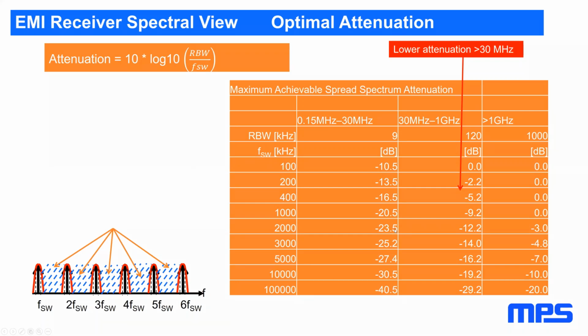If you go to the higher resolution bandwidth, the area above 30 megahertz, then spread spectrum can buy us only 5.2 dB for a 400 kilohertz switcher and 12.2 dB for a 2 megahertz switcher. So the benefit of spread spectrum goes down with higher resolution bandwidths. At 1 megahertz resolution bandwidth, up to a 1 megahertz switcher, there's no benefit at all. So you can't expect something.